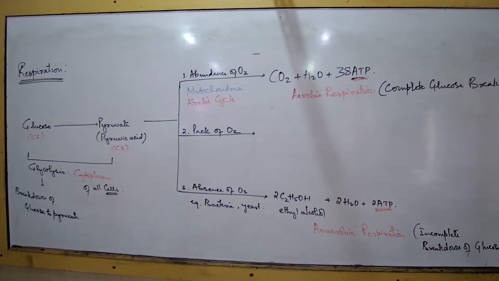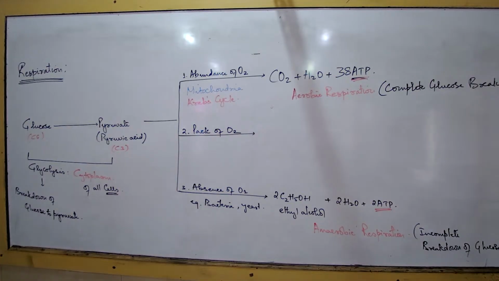Why? Because muscle contraction and the rate of breathing are not in step. At that time, muscle contraction becomes faster and breathing becomes less, but the body needs oxygen. So to take in more oxygen, the breathing rate starts increasing.